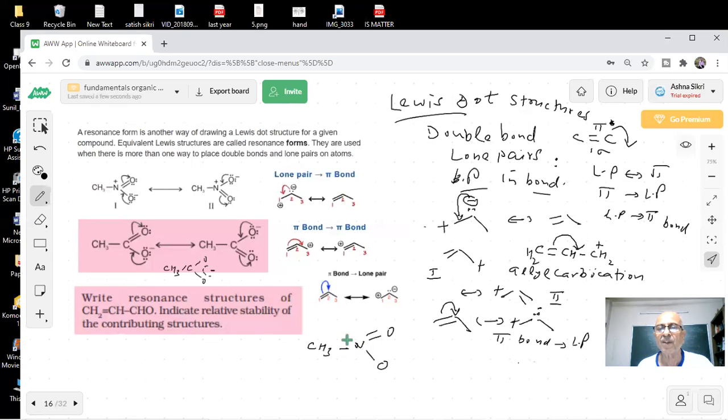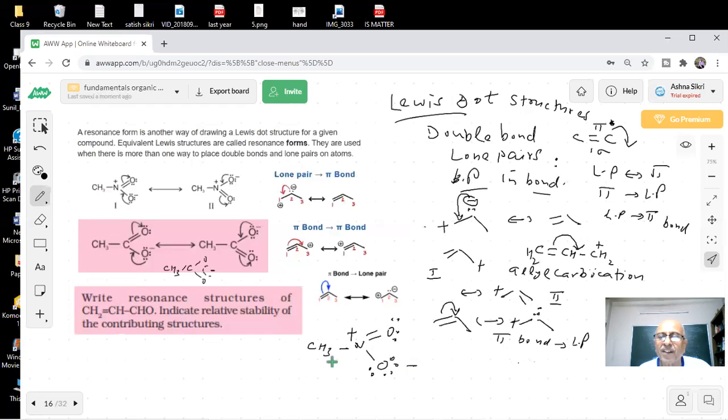Even without a formula, I have knowledge of this. How many electrons are there? 2, 4, 8. This is 1, 2, 3, 4, 5, 6. The nitrogen is having 4 bonds, so it is going to be plus. Oxygen is having 1 bond, so it is going to be minus, students.